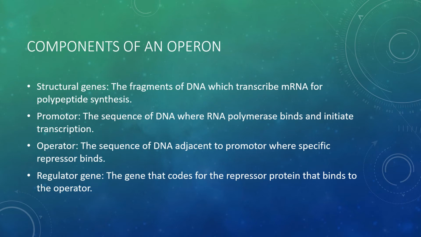If the operator is off, the structural genes will not be decoded. Then there is the regulator gene, which codes for the repressor molecule, and this repressor molecule binds with the operator and turns it off.